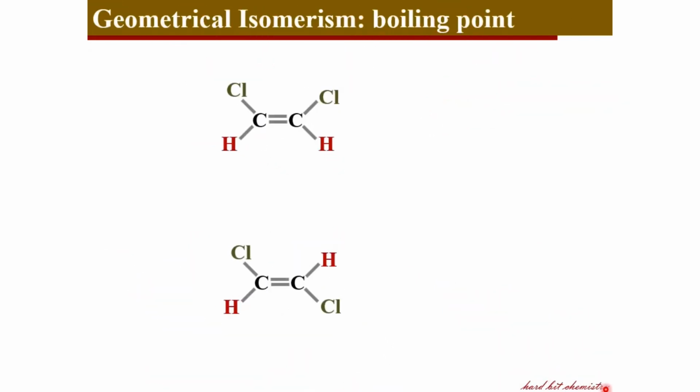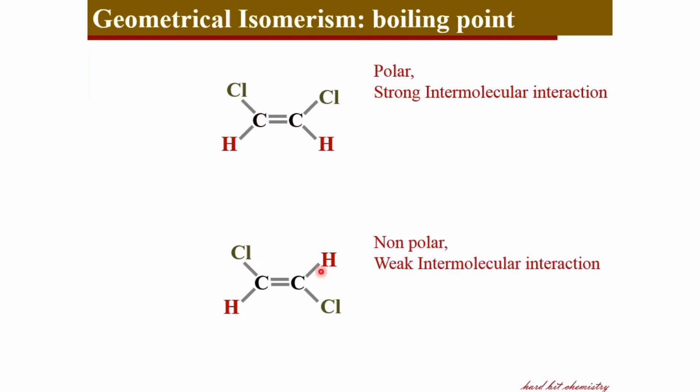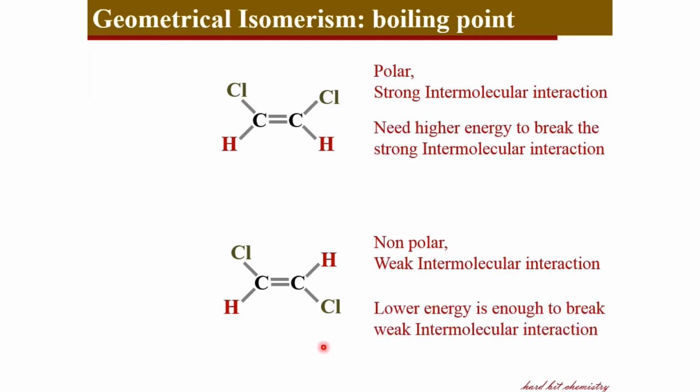And let's now see the differences in boiling points of cis and trans isomers. During boiling, energy is used against the intermolecular interactions. Therefore, in order to compare the boiling points, we need to consider the intermolecular interactions. Here, for the cis isomer, as it is polar, there is the possibility for strong intermolecular interaction. Whereas on the other hand, in the trans isomer, as the molecule is non-polar as a whole, the intermolecular interactions are weaker here. Therefore, in the trans isomer, it is easy to break the weaker intermolecular interactions. Therefore, the trans isomer boils at lower temperature than the cis isomer.